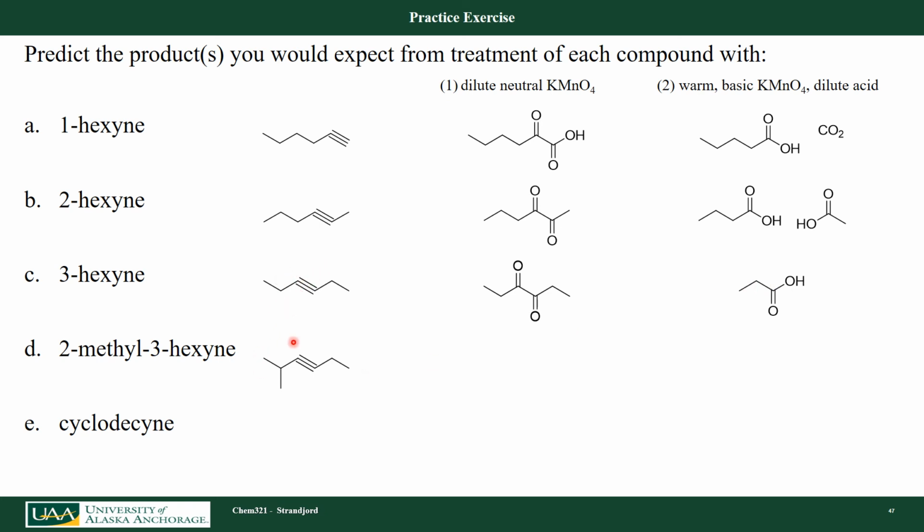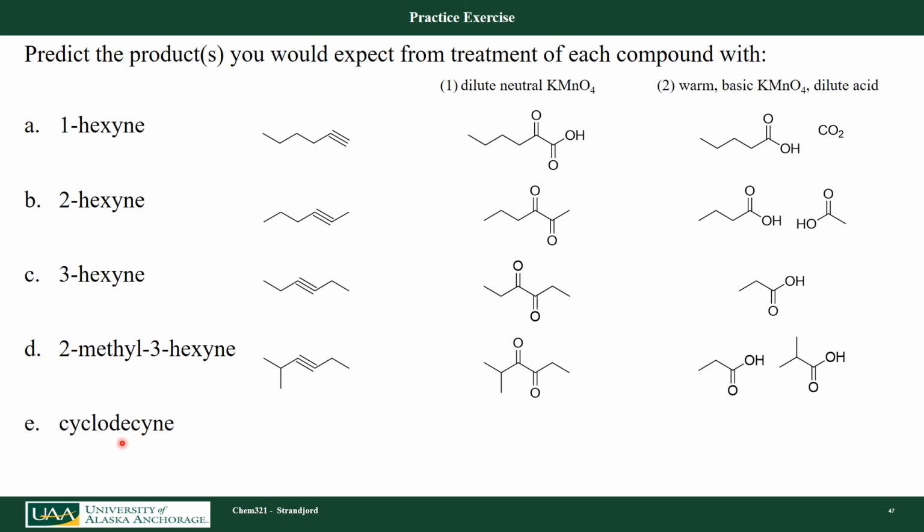because it's a symmetrical molecule. If I look at 2-methyl-3-hexyne, if I expose it to dilute neutral potassium permanganate, I form the diketone. If I warm it up and add base, I'm going to cleave that. In this case, I'm going to get 2 different products. One's going to be the propanoic acid, and the other one is going to be 2-methylpropanoic acid. We're going to learn those nomenclatures in the second semester of organic chemistry.